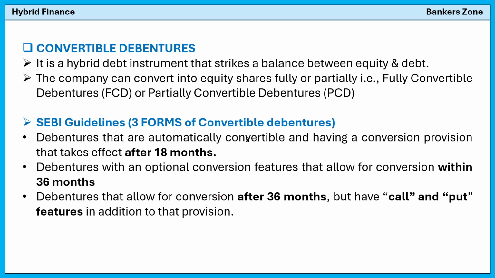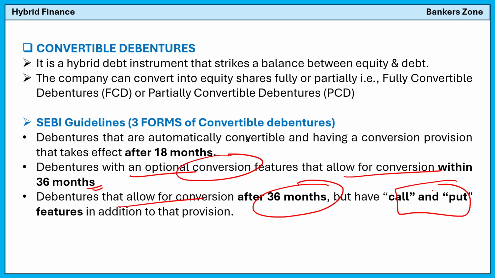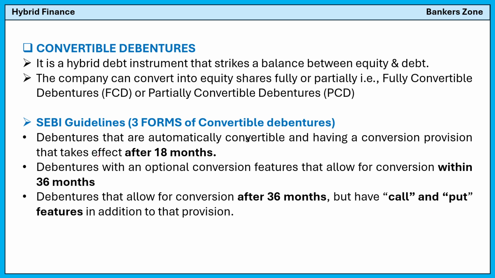Now see, there are some guidelines. You can say there are 3 forms of the convertible debenture. First, debentures that are automatically convertible, with a conversion provision that takes effect after 18 months. Second, debentures with an optional conversion feature that allow conversion within 36 months, and third, debentures that allow conversion after 36 months but with a call and put option. So there are 3 features. The debenture will automatically get converted into shares after 18 months.